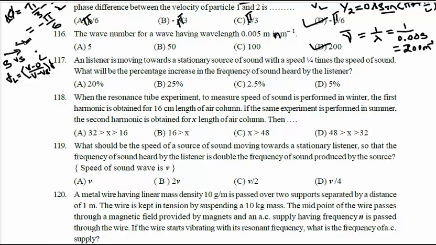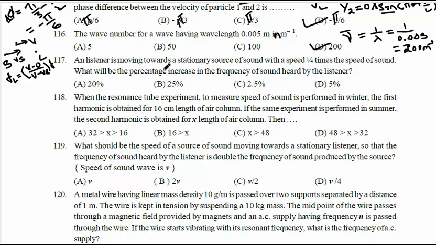So the velocity of sound is from source to observer. If we compare V and Vs, look at the equation. What happens to the equation?